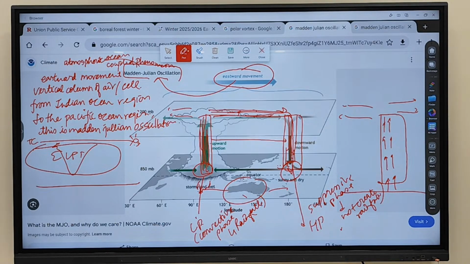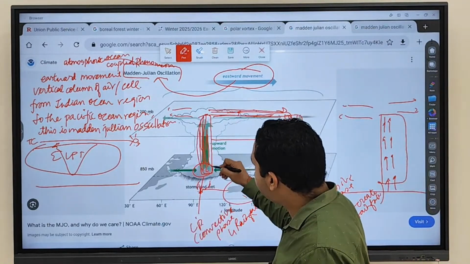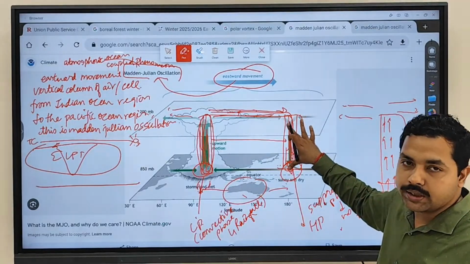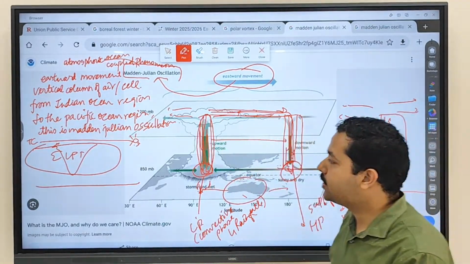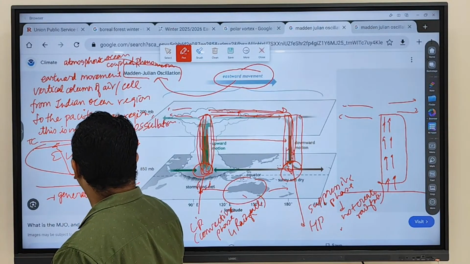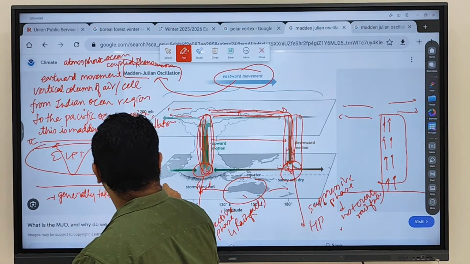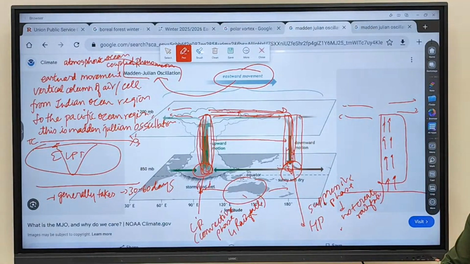The column of air or cell from the Indian Ocean region moves towards where? It moves towards the Pacific Ocean. Clear? Normally, this entire movement of the column of air from here to here generally takes how many days? Generally it takes 30 to 60 days.